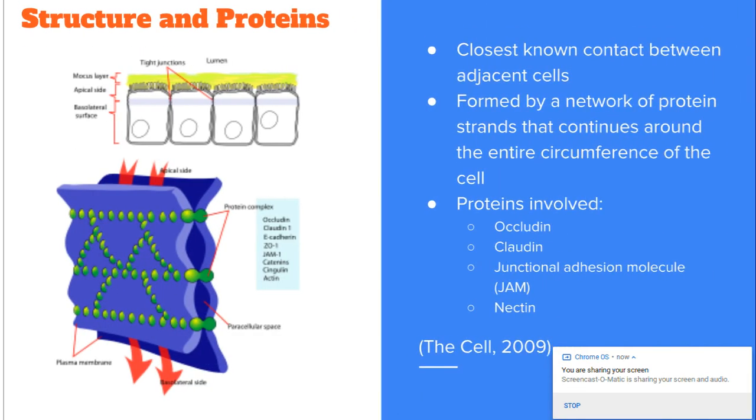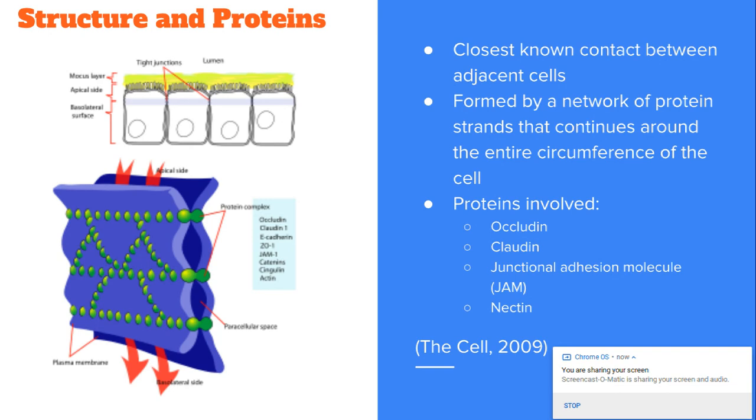Tight junctions are the closest known contacts between adjacent cells. Tight junctions are formed by networks of protein strands that continue around the entire circumference of the cell. Each strand in these networks is composed of transmembrane proteins: occludins, claudins, and junctional adhesion molecules. Occludins, claudins, and JAMs bind to similar proteins on adjacent cells, sealing the space between their plasma membranes. Nectins may also be present in tight junctions as recruiters of claudins to initiate tight junction formation.